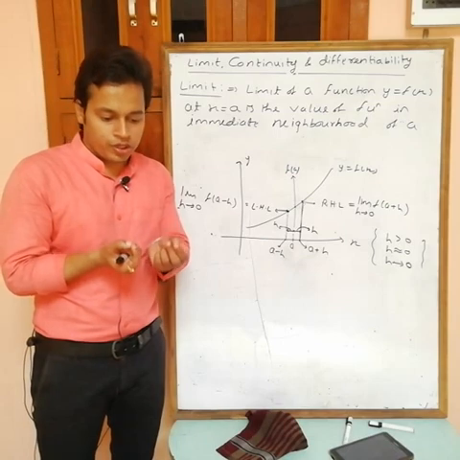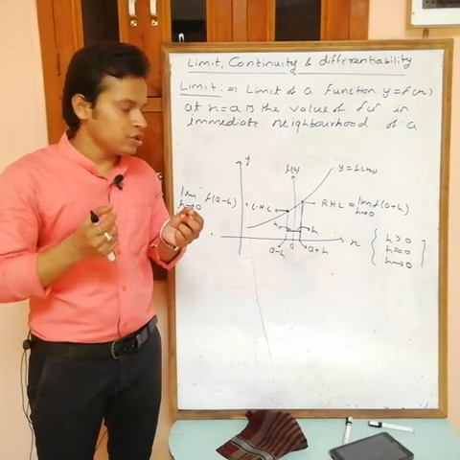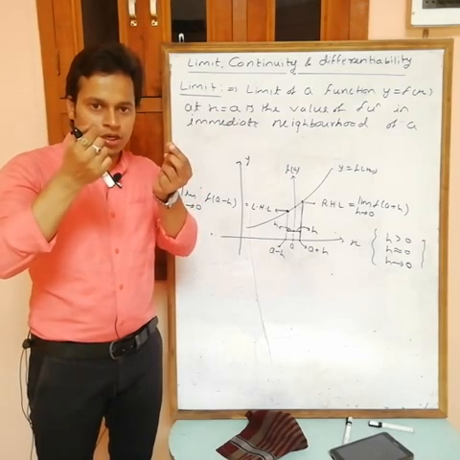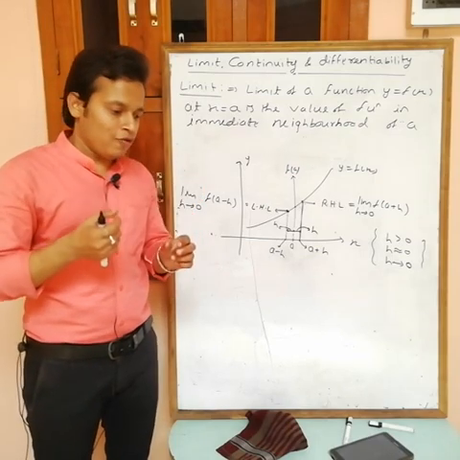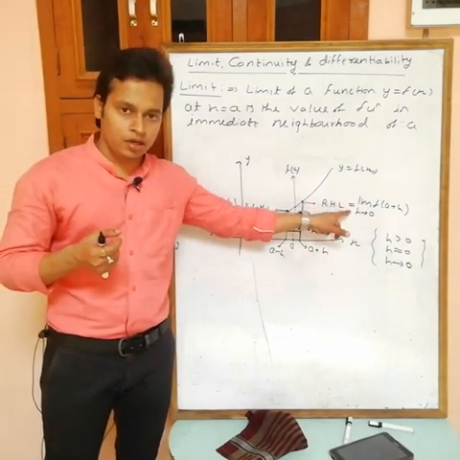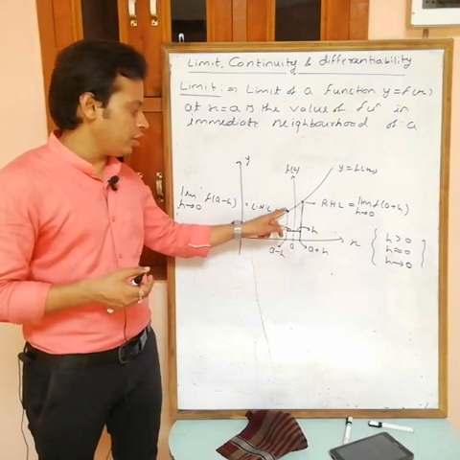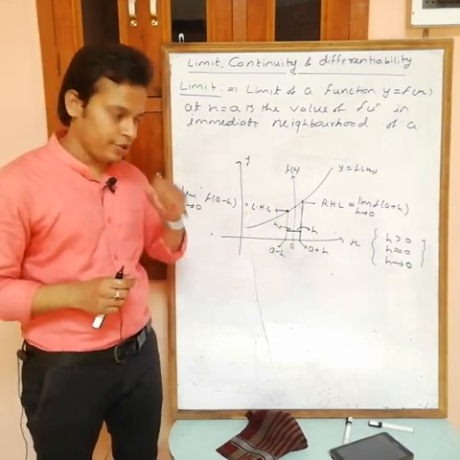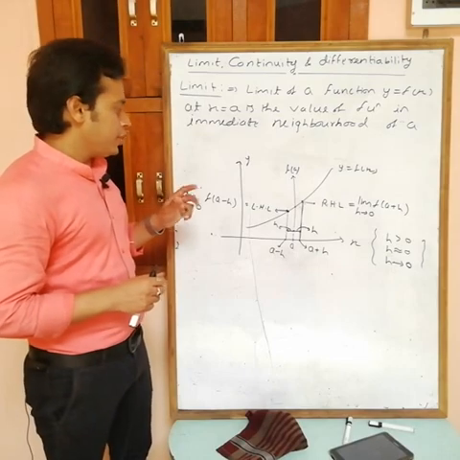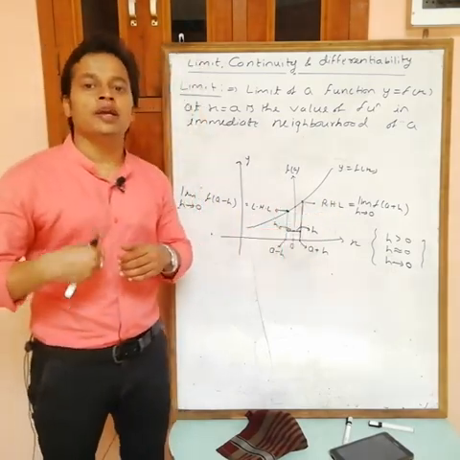So we have two values of the function at the immediate neighborhood, and both are known as limits. The value of the function at the right side point is known as the right hand limit, and the value of the function at the just left side point is known as the left hand limit. Okay? And RHL is the value of the function at a plus h.